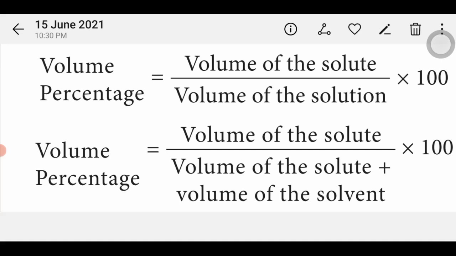Ethanol acts as the solute, water acts as the solvent. The volume percentage is expressed in V by V, volume by volume.